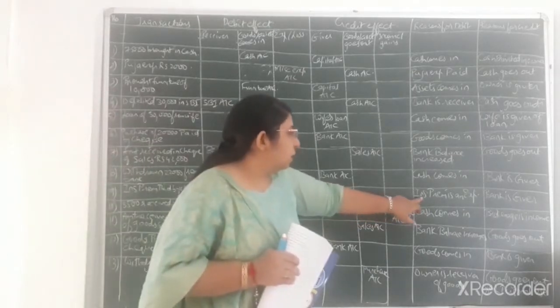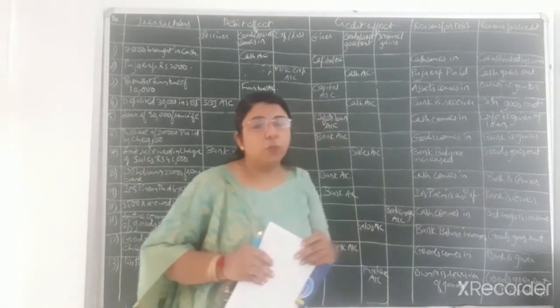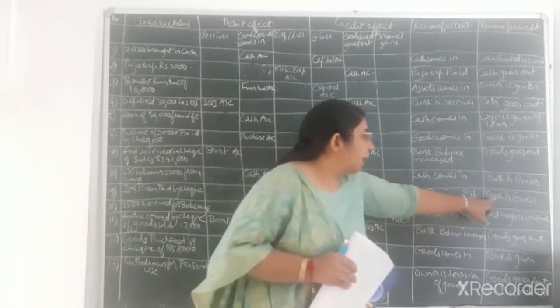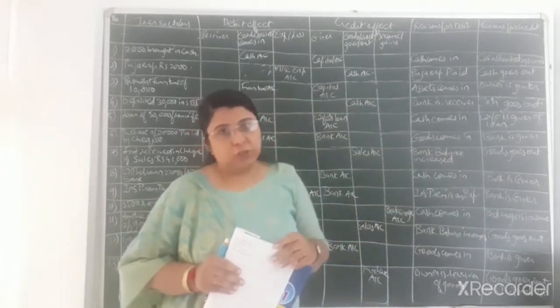So here you can see in the reasons for debiting, that is insurance premium is an expense as per the rule of nominal account, that is debit all expenses and losses, and bank is the giver, so credit the giver as per the rule of personal account.